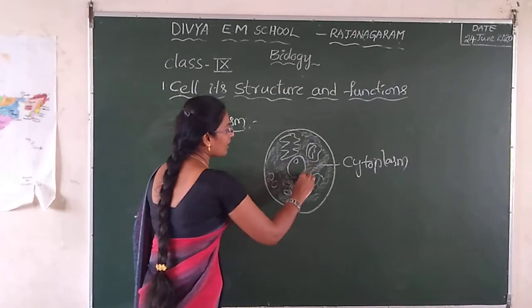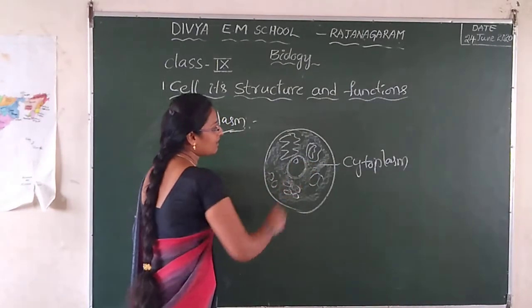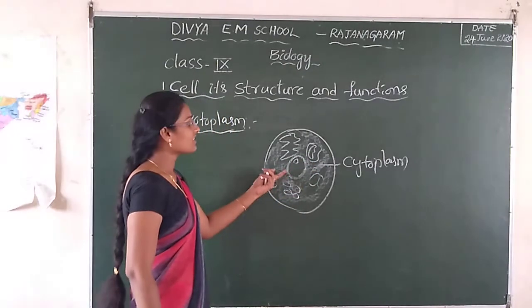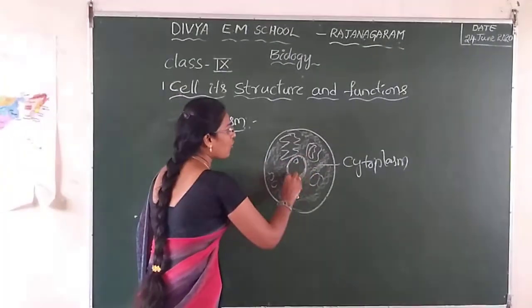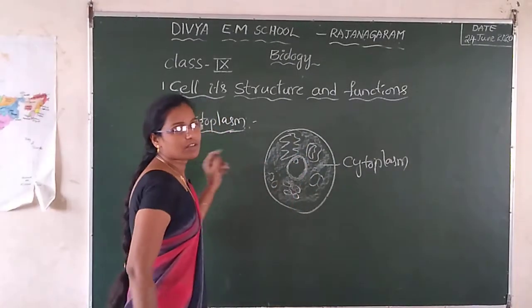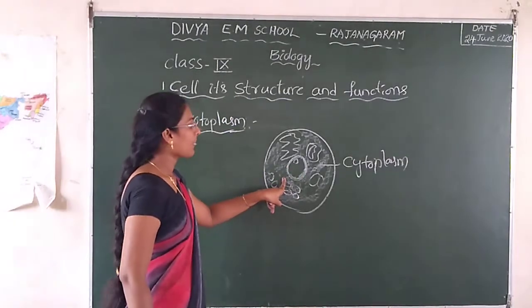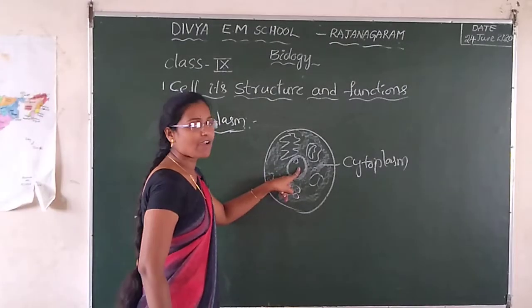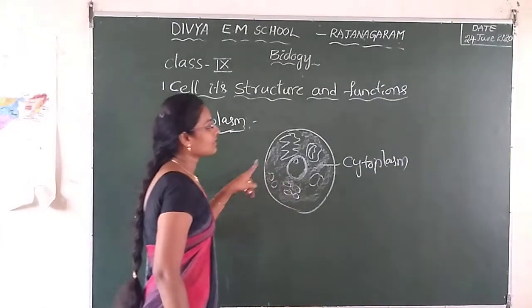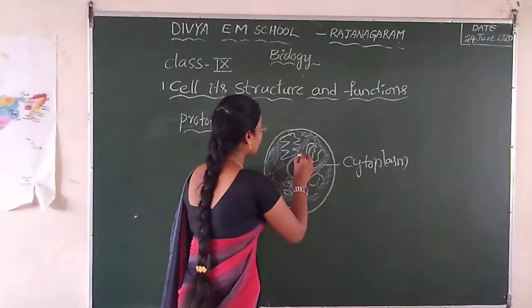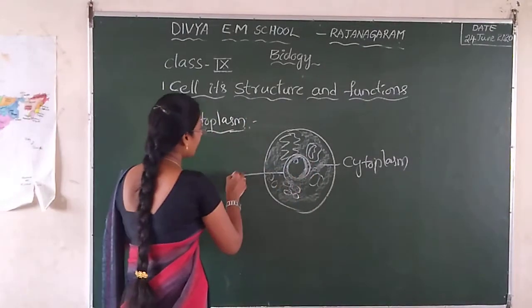Nucleus is the largest organelle of the cell. It has a double layer covering that is called the nuclear membrane.